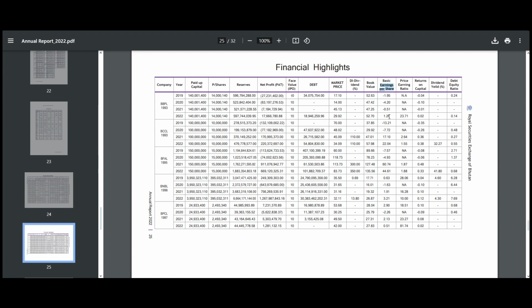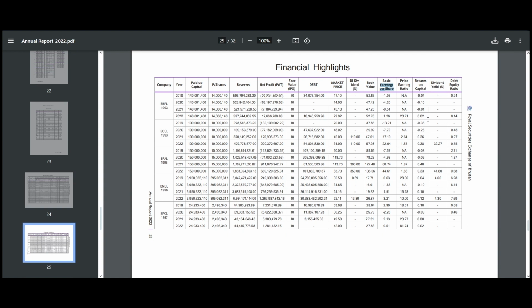Okay. So that is how you can make your decision by looking at different values over here. So what about the price earning ratio? What does that mean? It basically means the same as earnings per share, which is represented as a ratio. Okay. All right. So is there anything else we can check in this annual report?